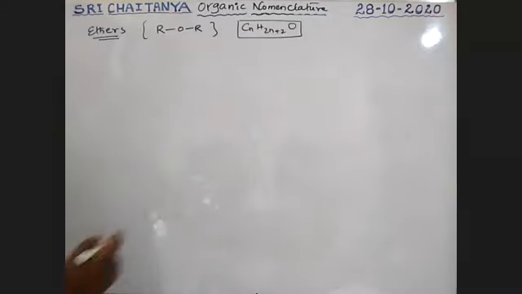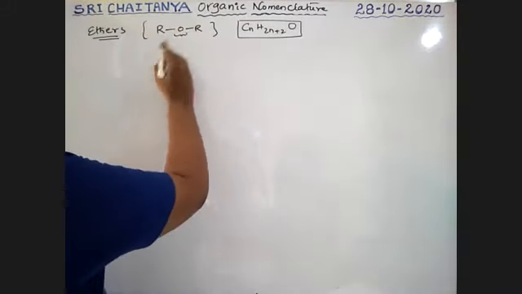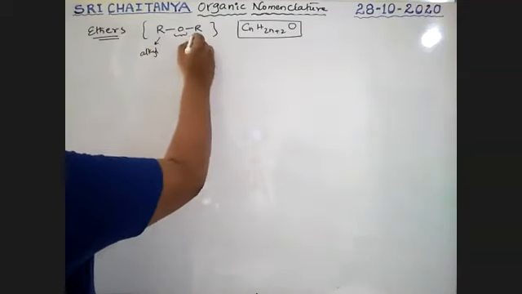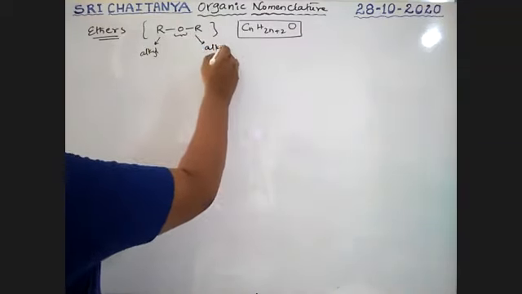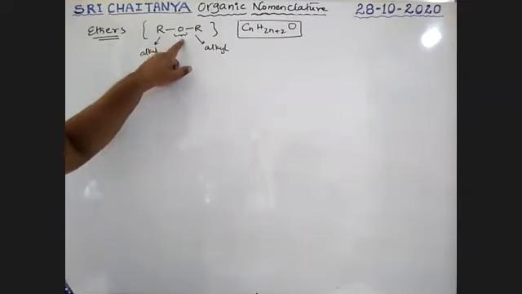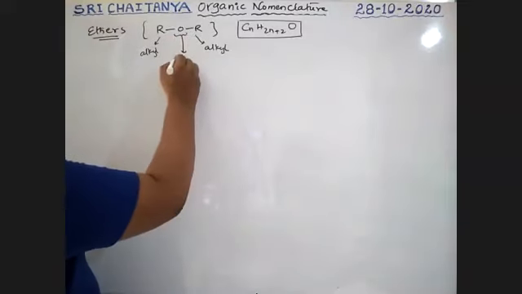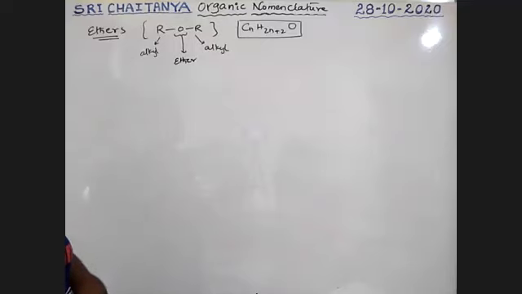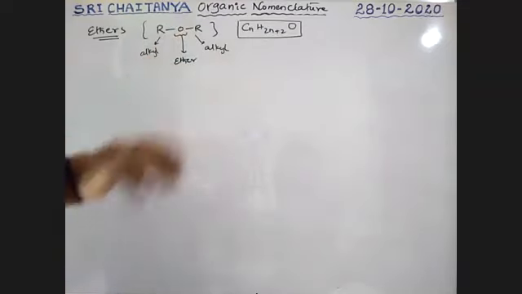So therefore, see boys, here is an O. This O is attached to two alkyl groups. It is an alkyl group, it is also an alkyl group. Two alkyl groups attached to oxygen, that functional group is called the ether functional group. Simply it is R-O-R.